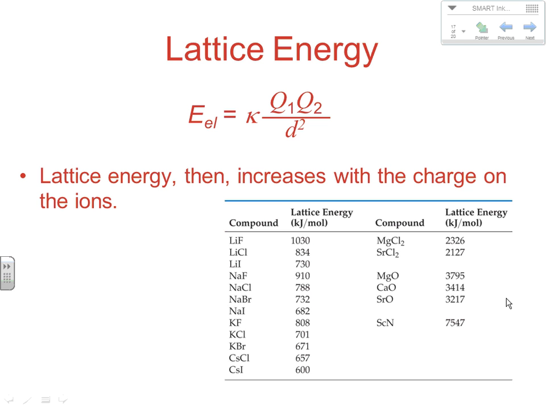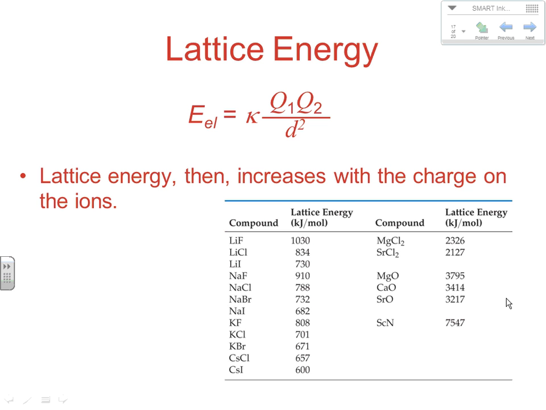So lattice energy then increases with the charge on ions. If you take a look at our two ions that are listed here, Q1 and Q2, the greater the charge, the greater the energy is going to be. So by Coulomb's equation, lattice energy is going to increase with the charge.